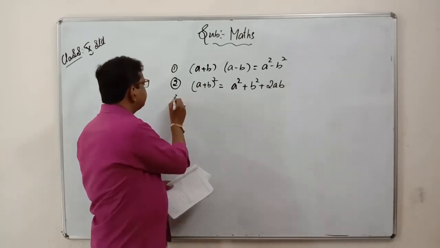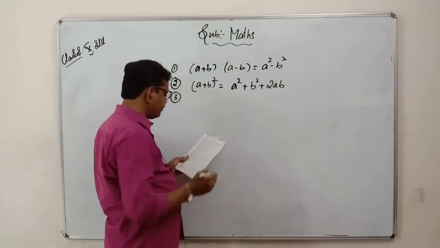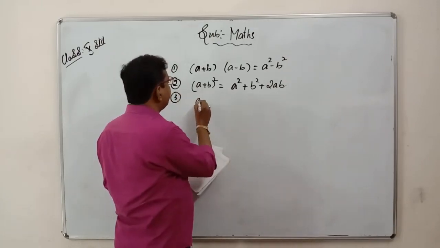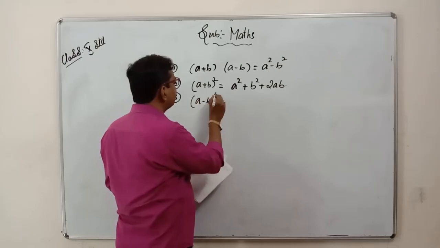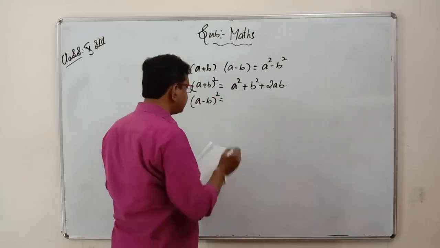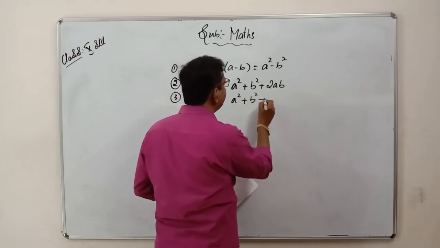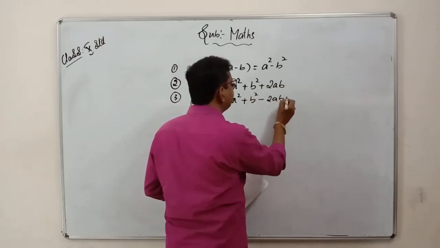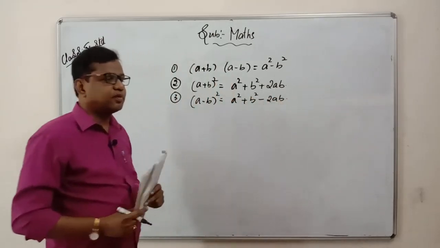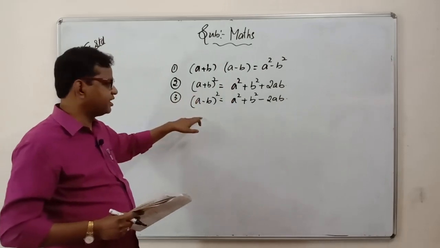And the third one is (a minus b) whole square. This is a square plus b square minus 2ab. This is also an important one. This is (a plus b) whole square and (a minus b) whole square.